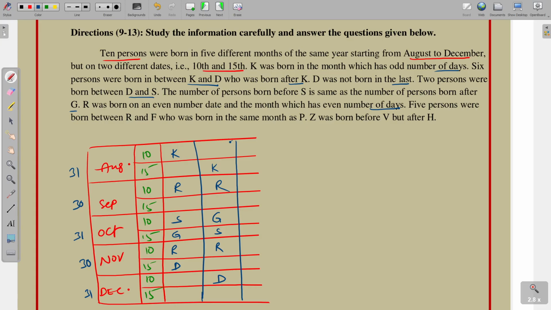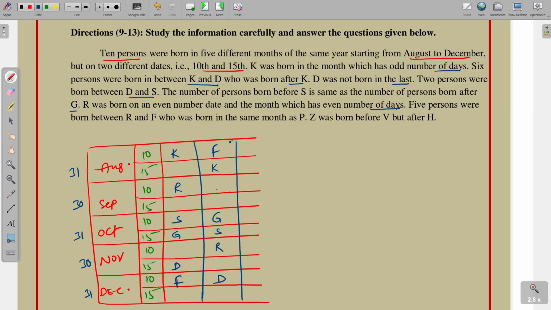Next, 5 persons were born between R and F. So between R and F, suppose we take R September 10th, 1 2 3 4 5, here F is placed. Suppose we take November 10th, 1 2 3 4 5, here K is already there, so R does not come here. Same here, if R is here, 1 2 3 4 5, here D is already there, so R does not come here.